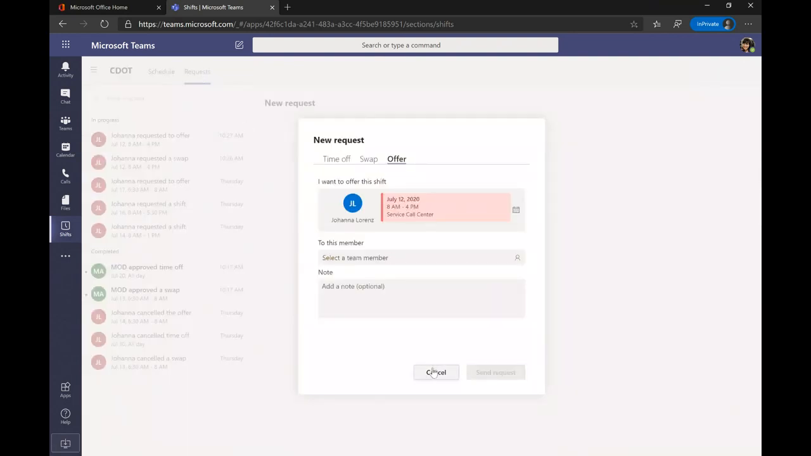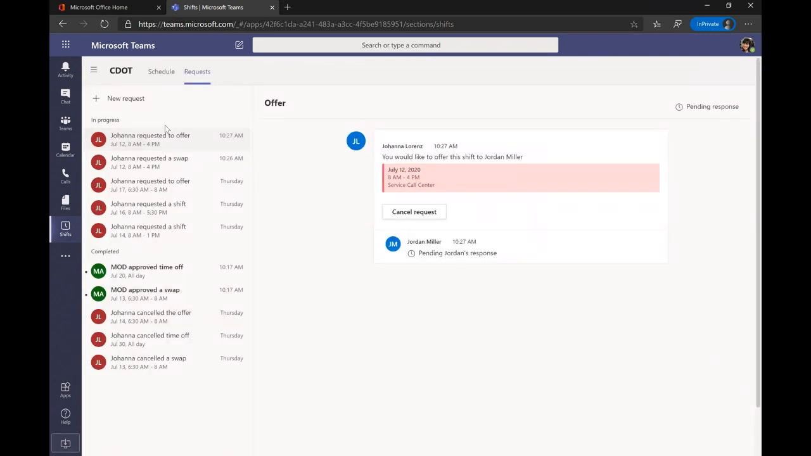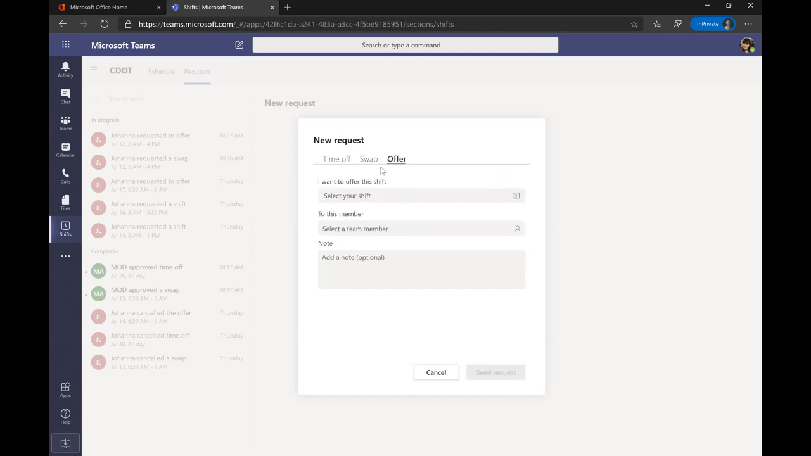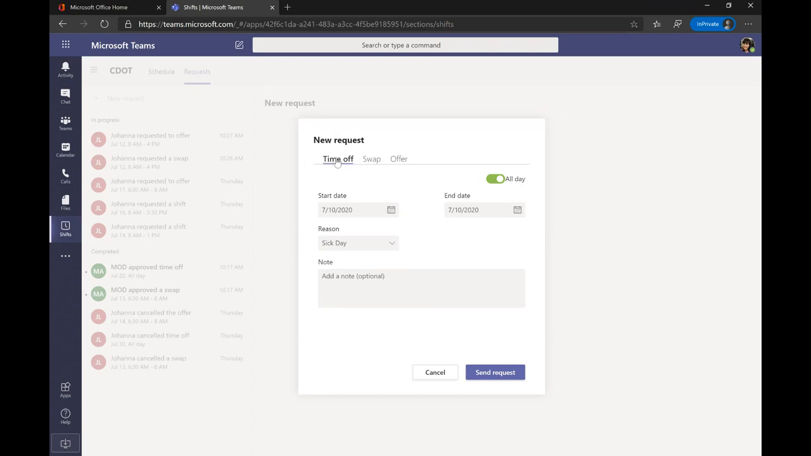As you'll see, if I cancel this, here you're going to see any of the requests you have in progress, anything that has been completed, approved, denied, maybe you canceled it. You'll see all that history here. And then to create a new request, I can select this button in the top left. I'll see this card again, and really you've just got one more option here for time off. But if I clicked into swap or offer, same thing: I'll select my shift, who I want to offer it up to, and some notes, or my shift, who I want to switch with, and some notes. And then time off.